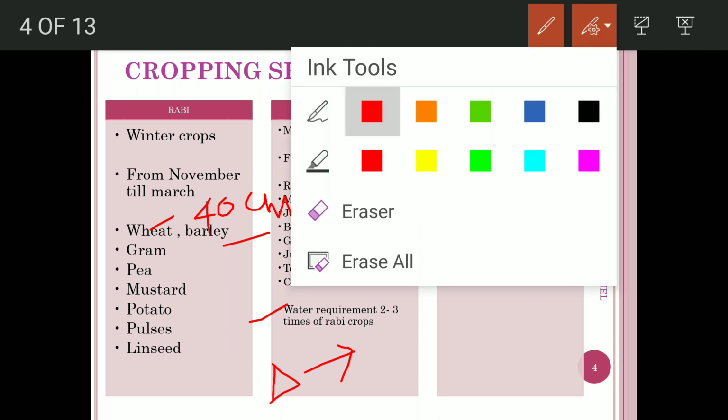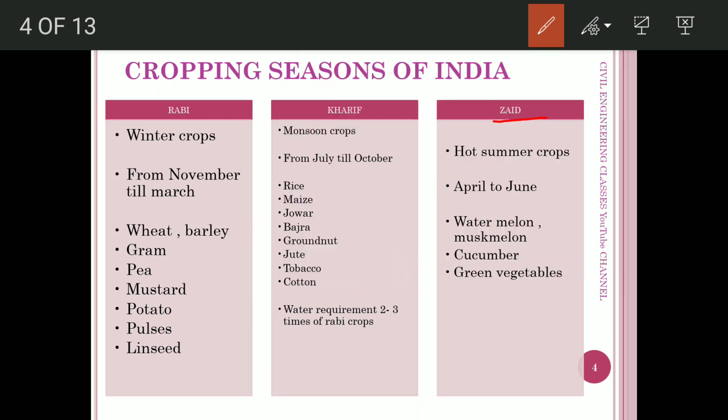Next one is Zaid crops. They are hot summer crops. They are grown between April to June. That means these are grown between Rabi and Kharif crops. Examples are watermelon, muskmelon, cucumber, green vegetables, etc.